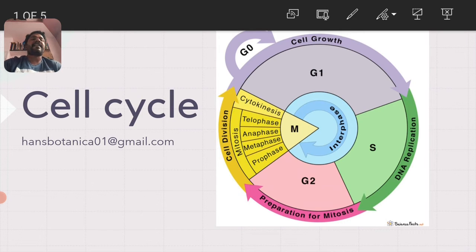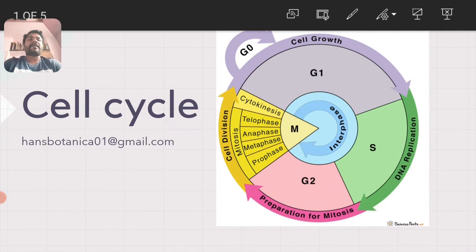So this is the cyclic way of a cell preparing and after that dividing. In case a cell is completely arrested and is not involved in cell division, then it is arrested at an inactive phase, which is called the G0 phase.